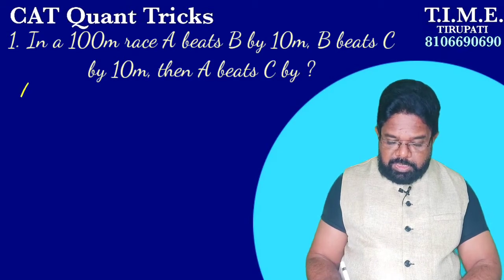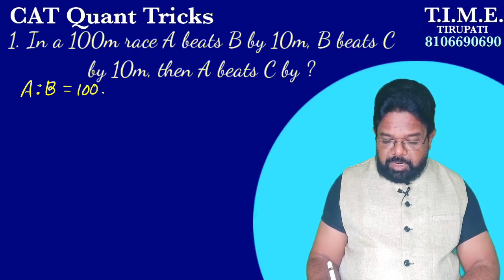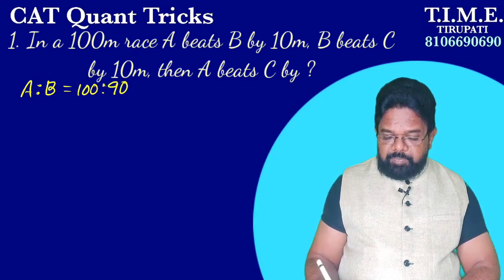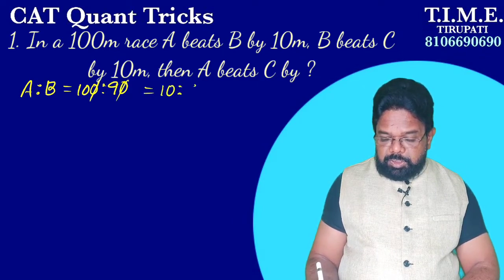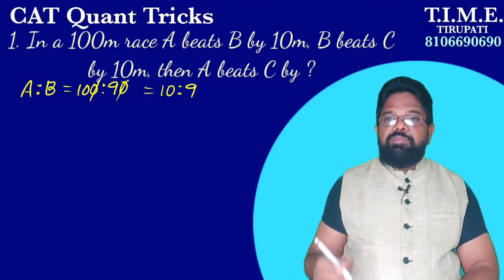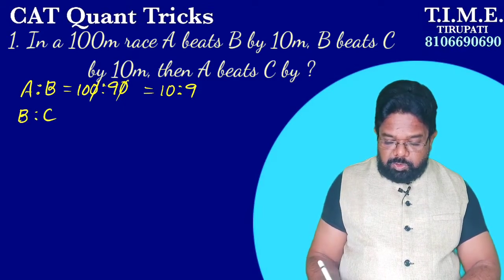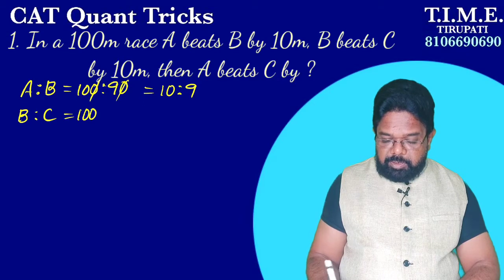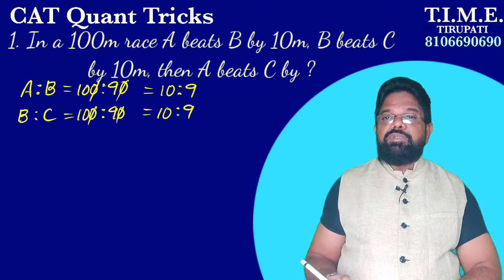Now we have to calculate A is to B. If A is 100, then B is 90. So A is to B is how much here? 10 is to 9. Similarly, B beats C by 10 meters means we have to calculate B is to C. B is 100, C is 90 again. By cancellation of zeros on both sides we get 10 is to 9. So B is to C is also 10 is to 9.